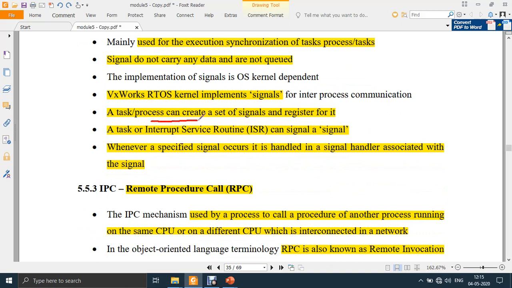A task or process can create a set of signals and register for them. A task or ISR can signal a signal. Whenever a specified signal occurs, it is handled at the signal handler associated with that signal. One more example is the traffic signals.